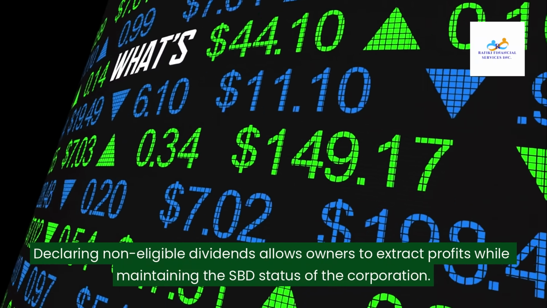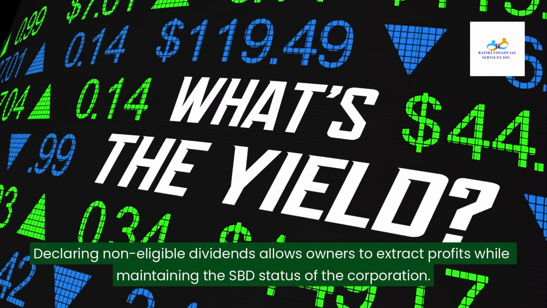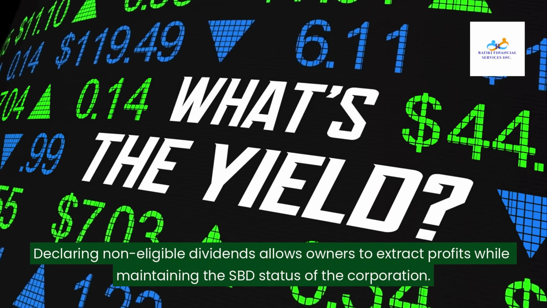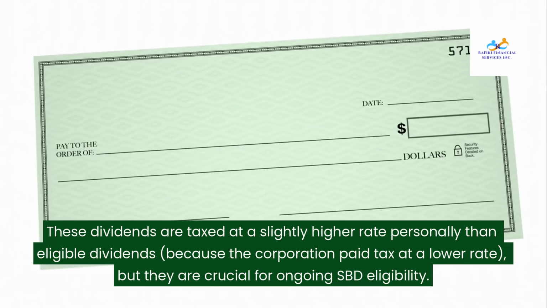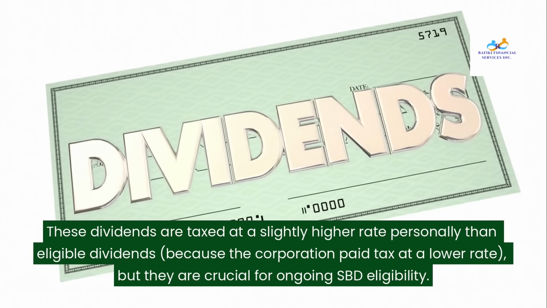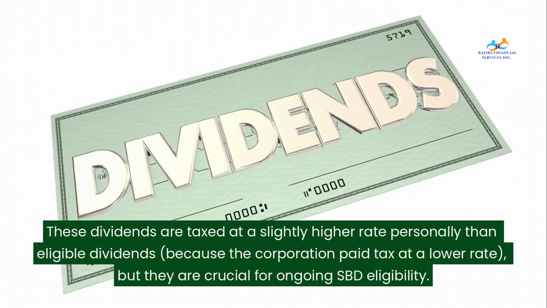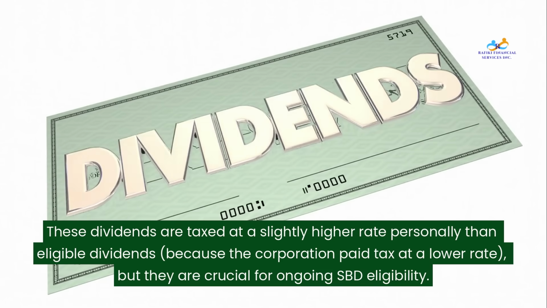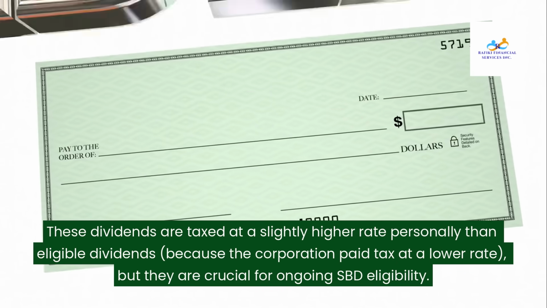Declaring non-eligible dividends allows owners to extract profits while maintaining the SBD status of the corporation. These dividends are taxed at a slightly higher rate personally than eligible dividends, because the corporation paid tax at a lower rate, but they are crucial for ongoing SBD eligibility.